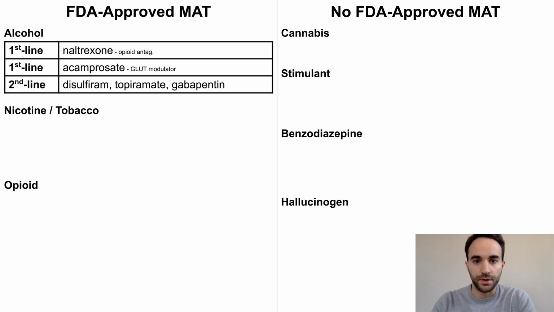For alcohol use disorder, first-line treatments include naltrexone, an opioid antagonist, and acamprosate, a glutamate modulator. There are also second-line treatments including disulfiram, topiramate, and gabapentin.